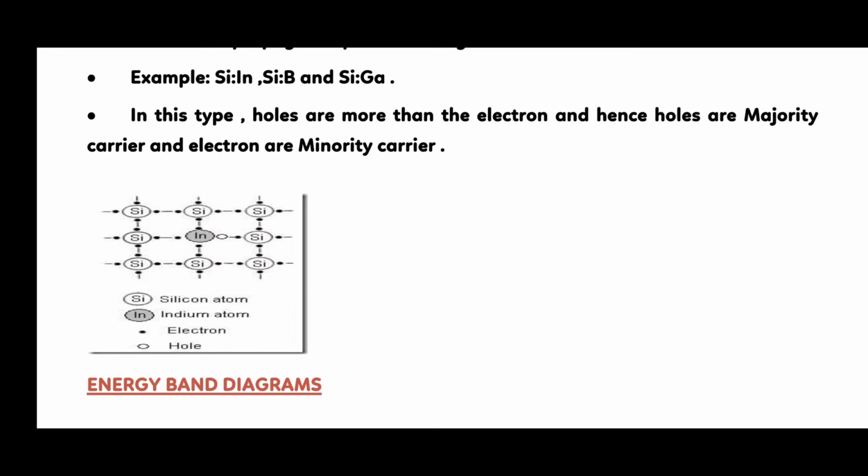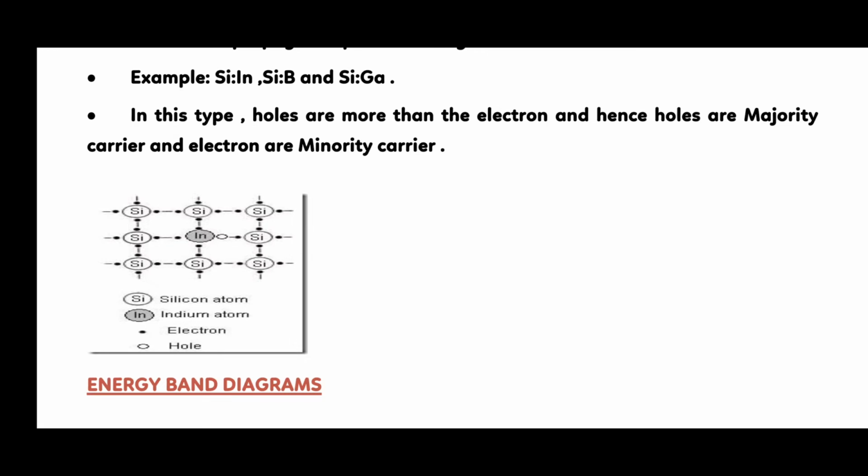In this, the acceptor atom gets ionized, taking an electron from the valence band, and thus gives rise to a hole in the valence band for conduction. Due to the ionization of the acceptor atom, only holes and no free electrons are created.